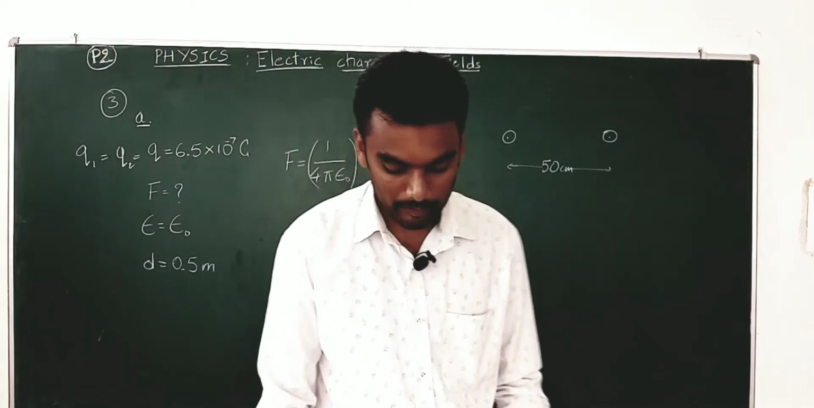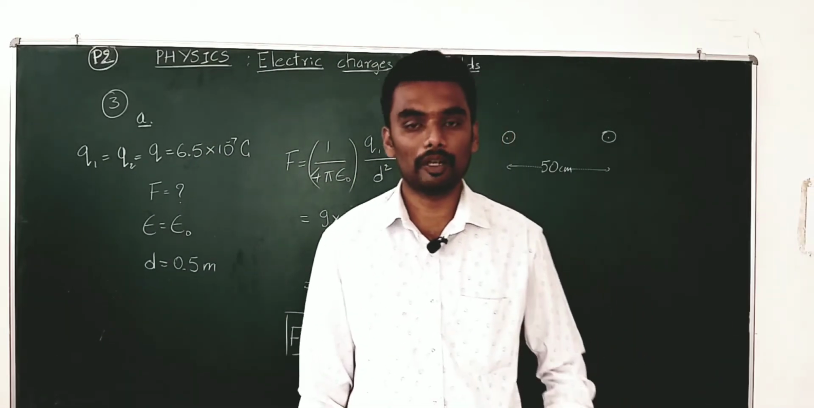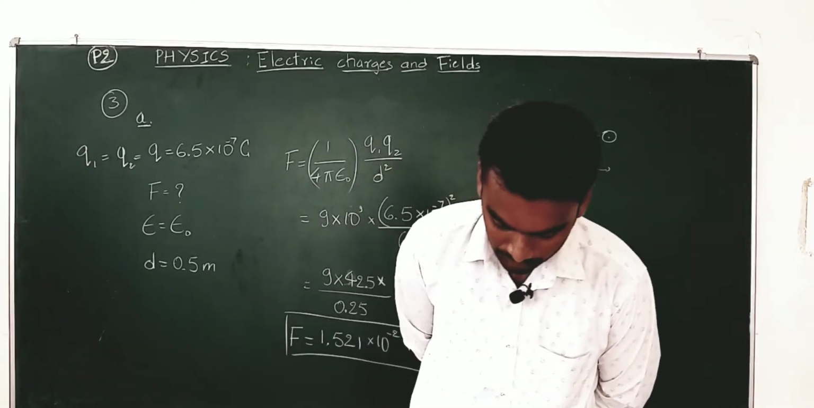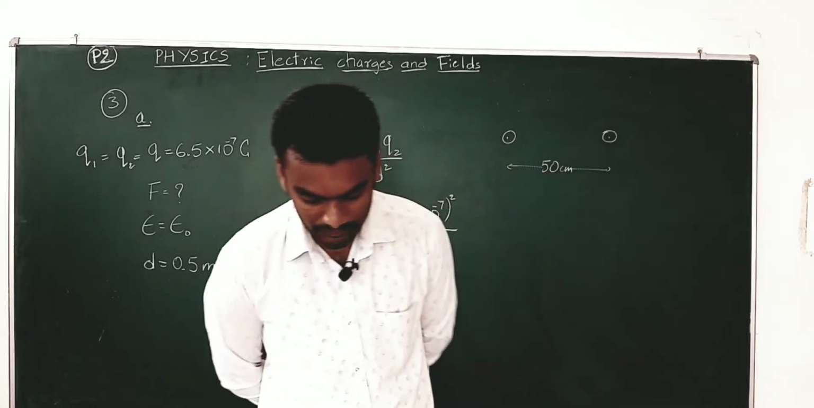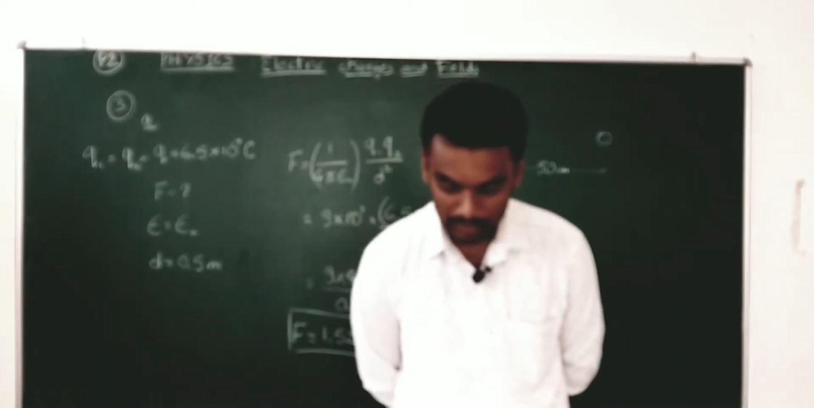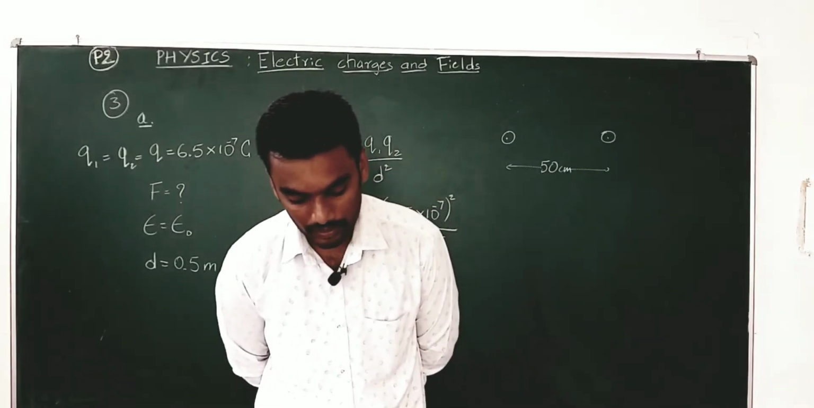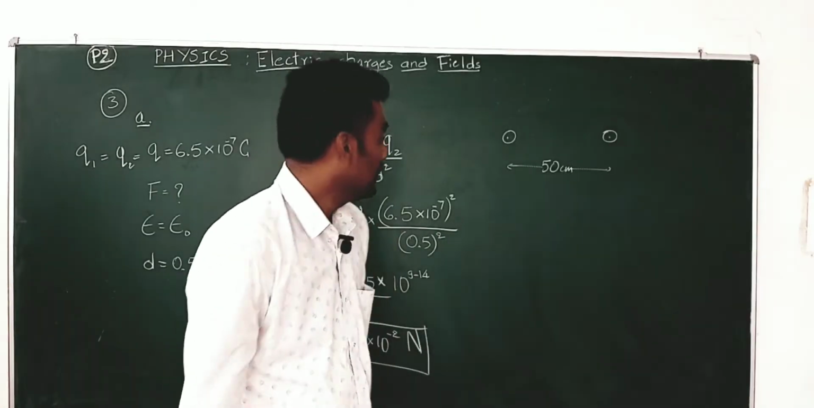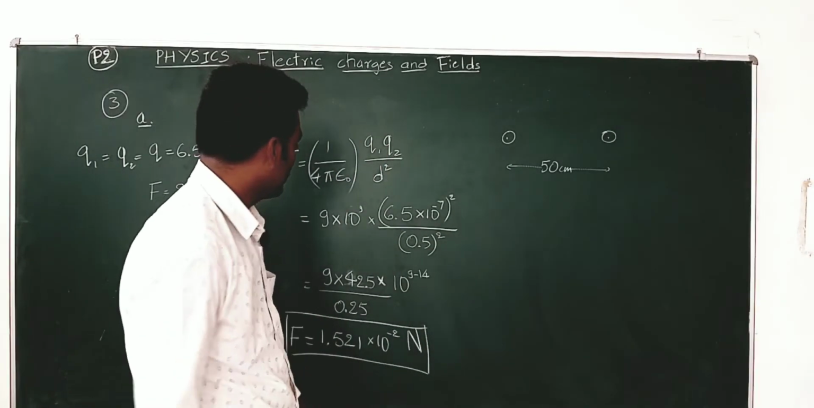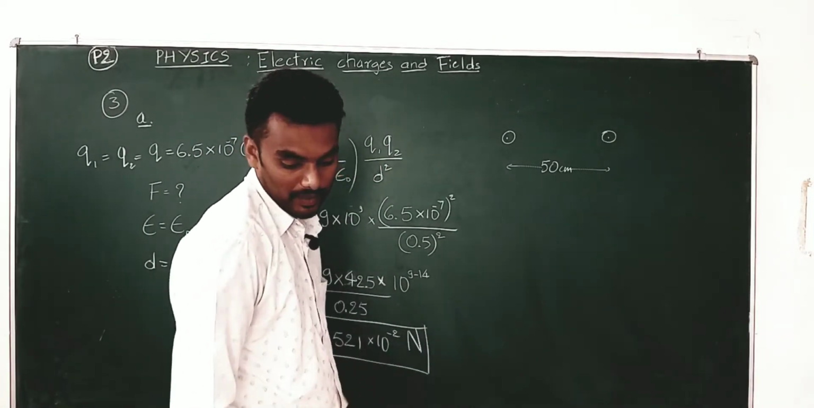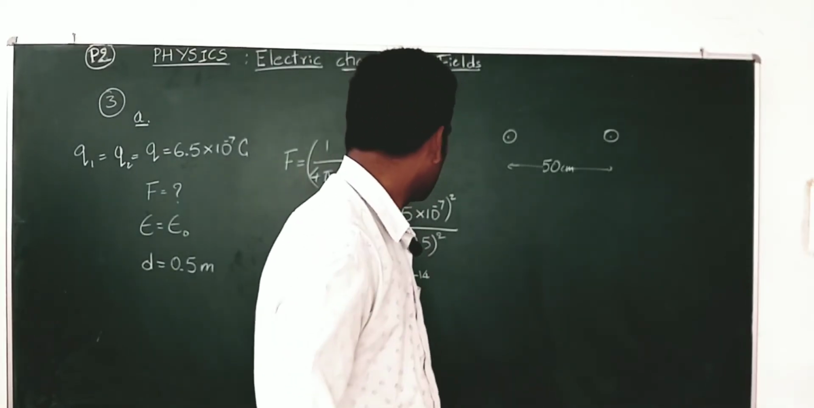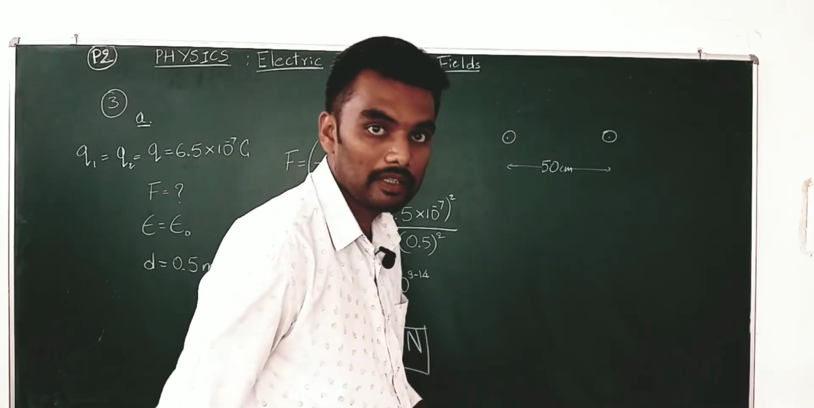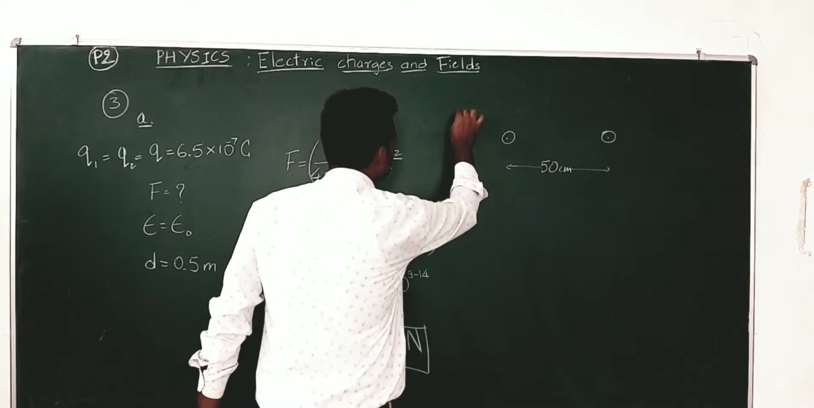Now, going for the second part, part B: what is the force of repulsion if each sphere is charged double the above amount and the distance between them is halved? So, now in the second case, let me rub this, I think I can write it here itself.